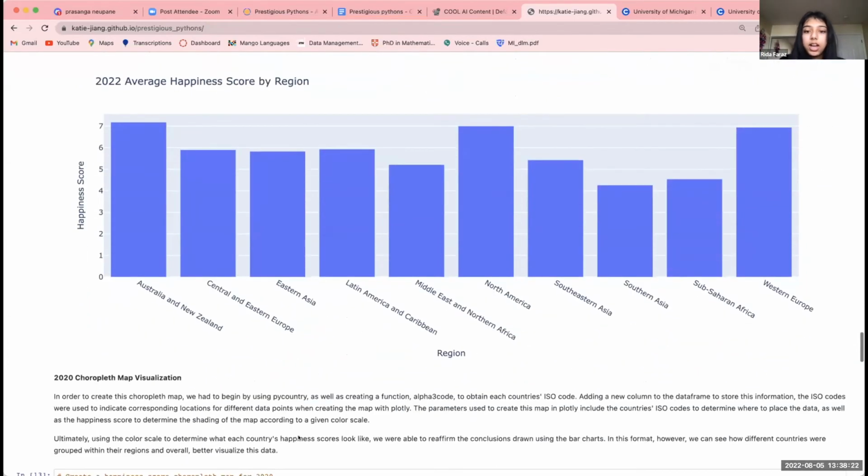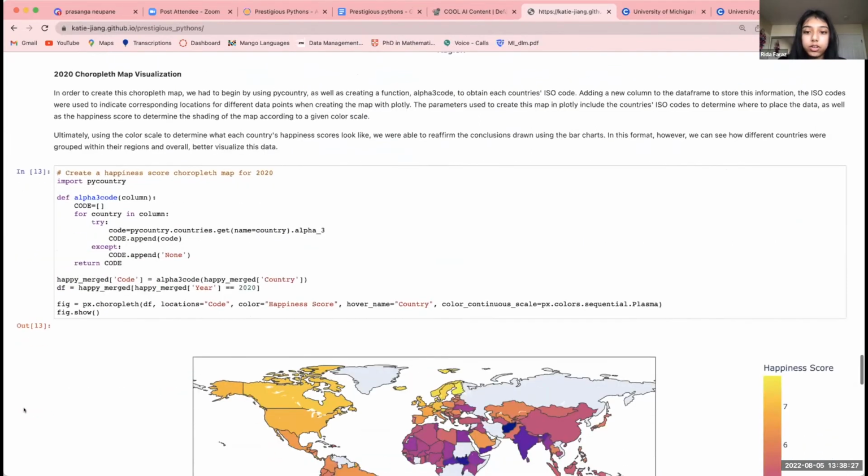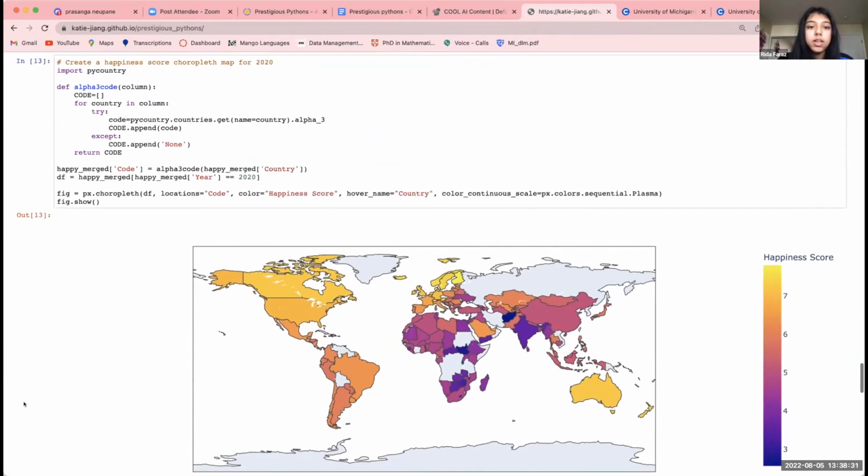And from that, I also decided to make a choropleth map visualization for the year 2022. In this map, we used the pycountry library to get the ISO codes for each country, and this was used to pass into the map and to determine the location of the data, while happiness score was used to determine the color given to the scale you can see on the right.